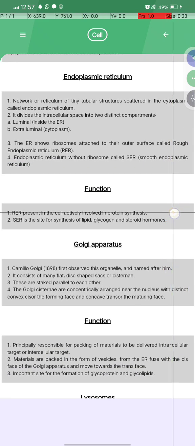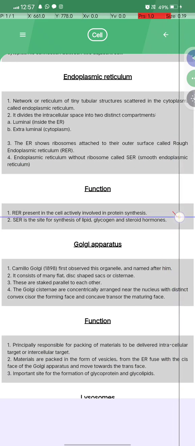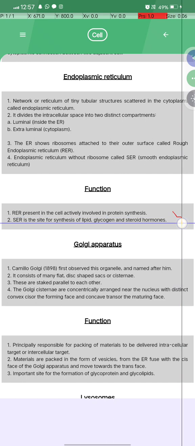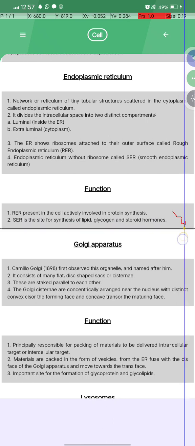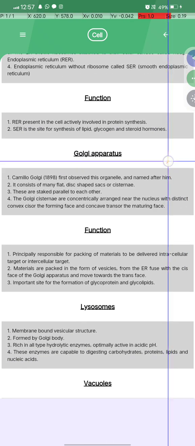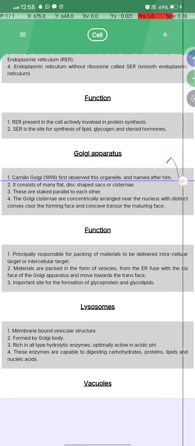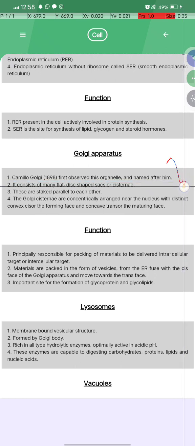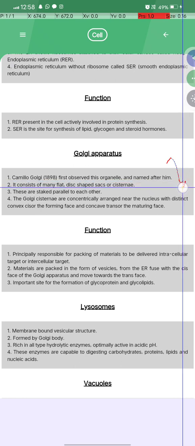What is the function? RER represents cell activity and is involved in protein synthesis, and the SER is the site of synthesis of lipid, glycogen, and steroid hormones. What is the Golgi apparatus? Camillo Golgi in 1898 observed the organelle, and it was named after him. It consists of many flat, disc-shaped